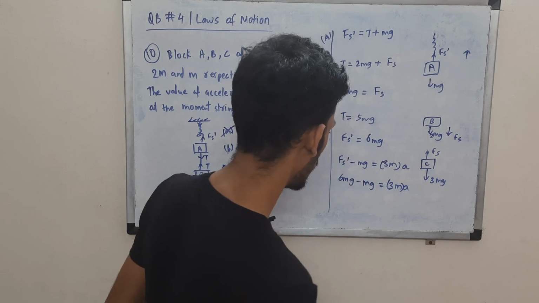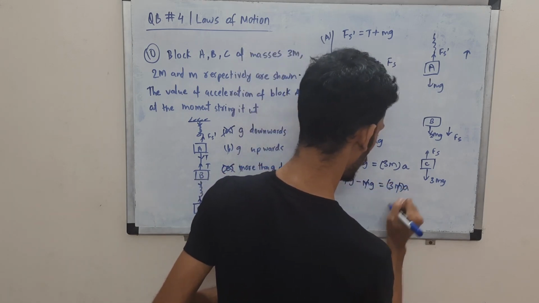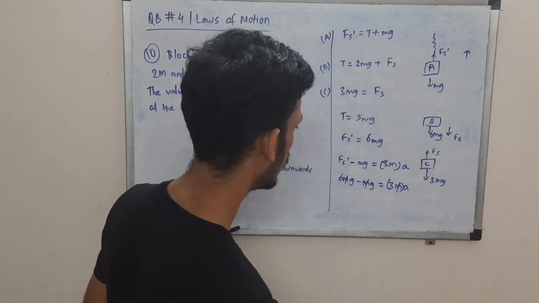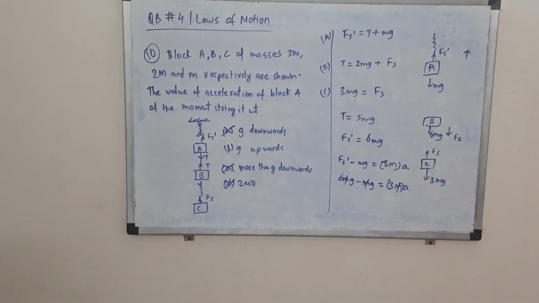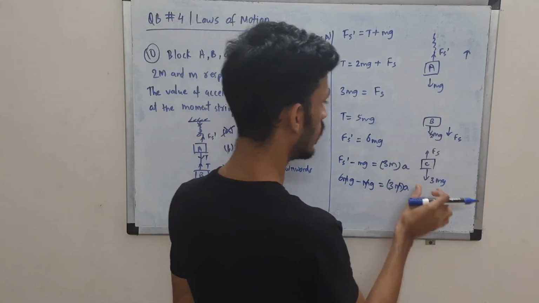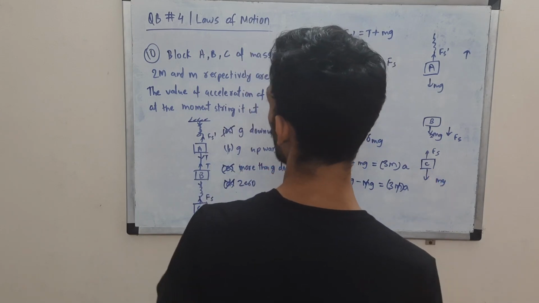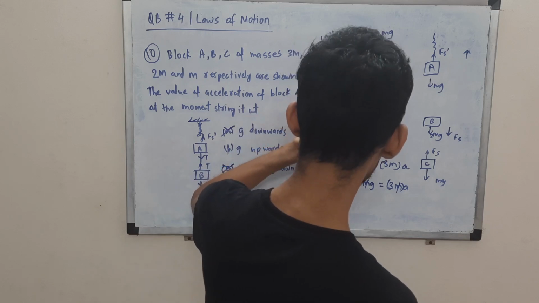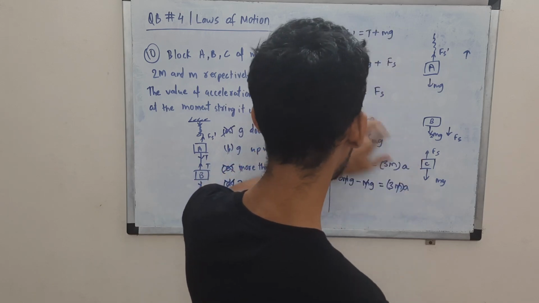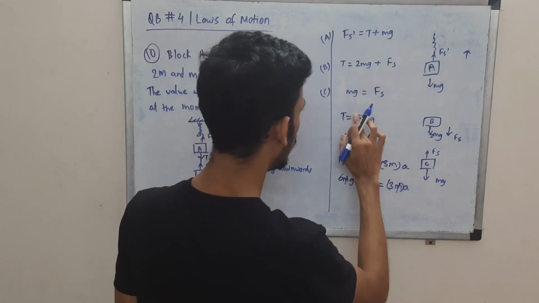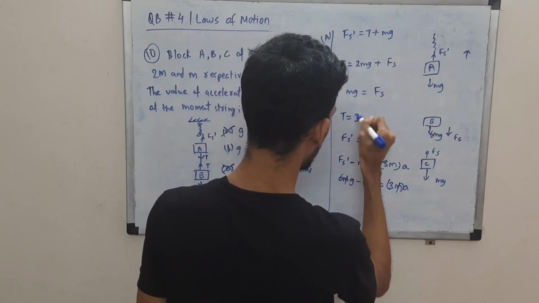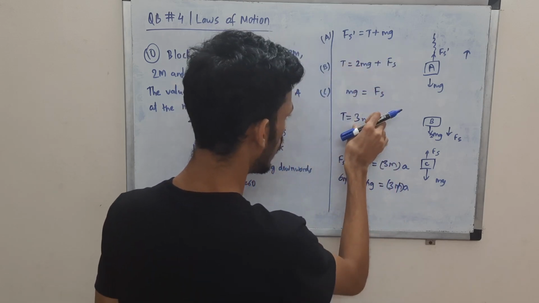Again, is there some issue? I think I'm getting 5 by 3. Let me check. Oh, I think I made a mistake over here. C block has weight mg, right? C block has mass m. So Fs is balancing mg. Accordingly we'll change. Once you substitute mg over here, this will become 3 mg. That is the tension. So this is 3 mg.